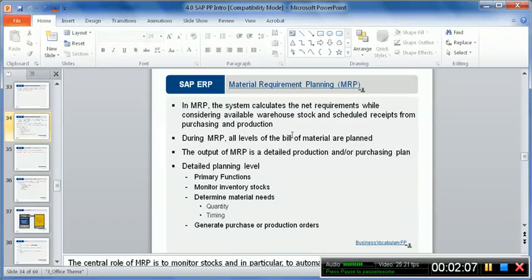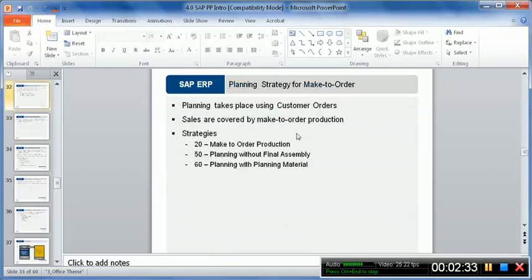So MRP is that once you are given the master production schedule, how much quantity of finished goods is to be produced, then we come on to the bill of material components, the individual components of the bill of materials. This step, going from the finished goods to the individual bill of material components, is known as exploding the bill of material. We consider each and every component item separately, and we plan that material. That's known as material requirements planning, and it is also known as dependent requirements planning.